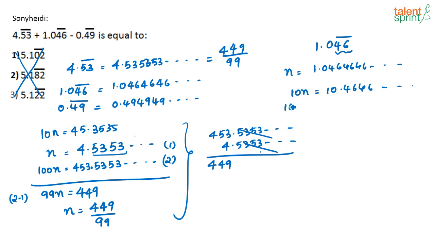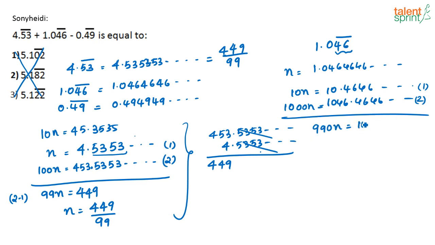I can't take 100, I have to take 1000. If I take 100, then I will have 104.6, where the decimal part is not matching. So I take 1000n, 1000n is equal to 1046.4646 and so on. Now if I take this as 2 and this as 1, and subtract these two, I will have 990n equal to 1036, or I can say n is equal to 1036 by 990.